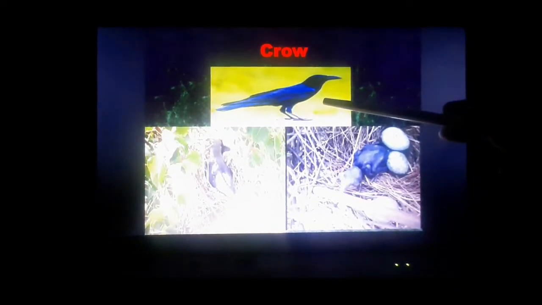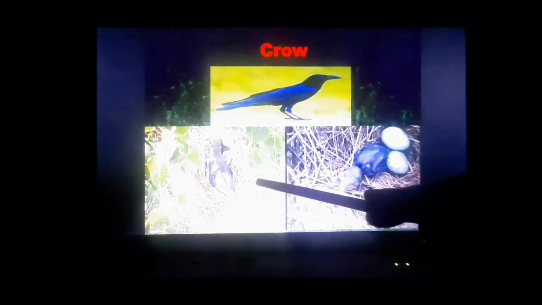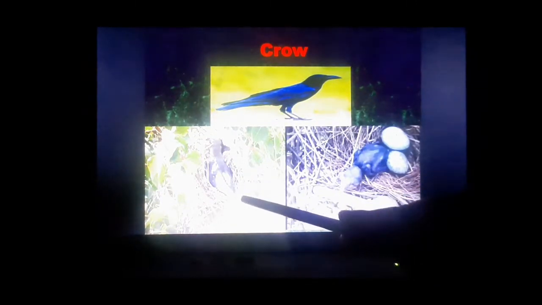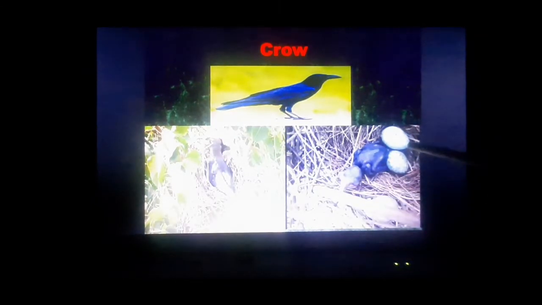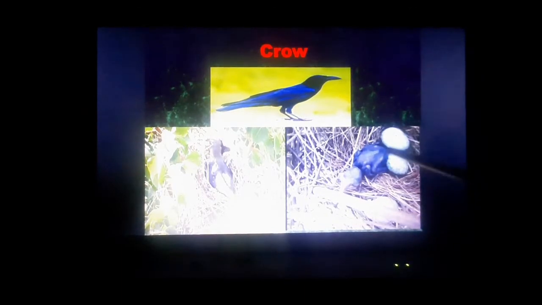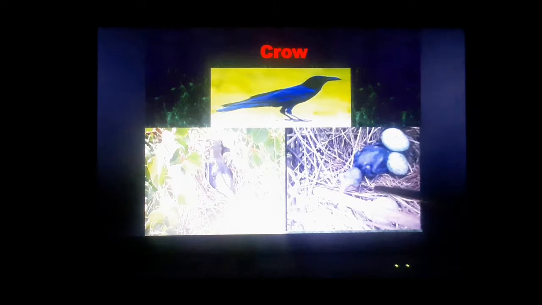Black. Yes. And see, this is the nest of a crow. In the nest there is an egg of a crow. After hatching, the egg emerges into a young one. See the baby crow? Yes. So, this is the egg of a crow, and this is a baby crow.